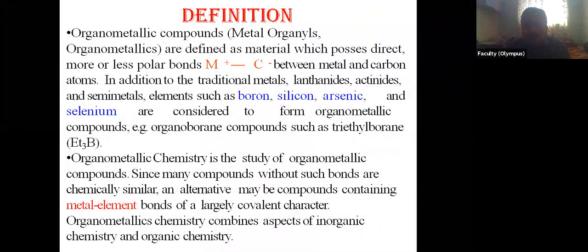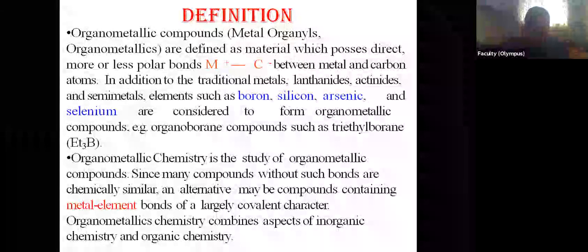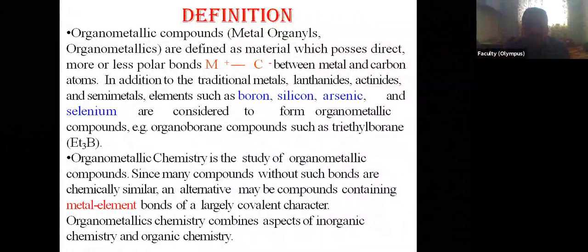Similarly, now we are going to study organolithium compounds, organozinc compounds, etc. So almost all classes of organic compounds can be prepared by using these organometallic compounds.